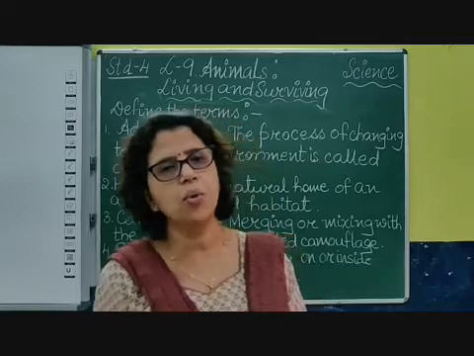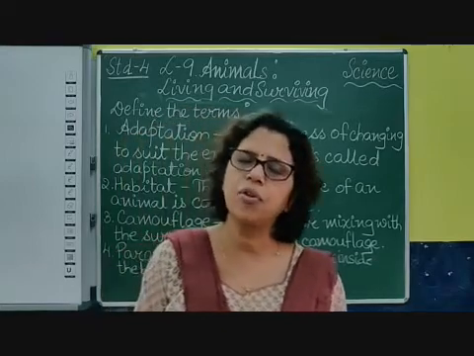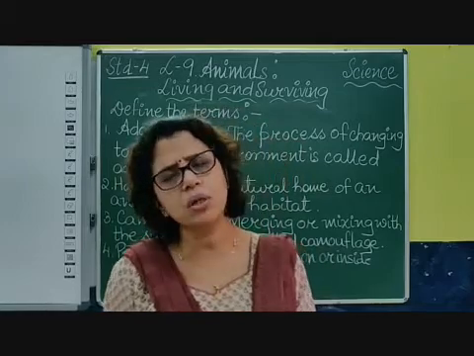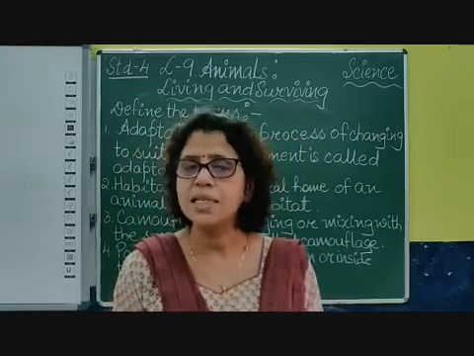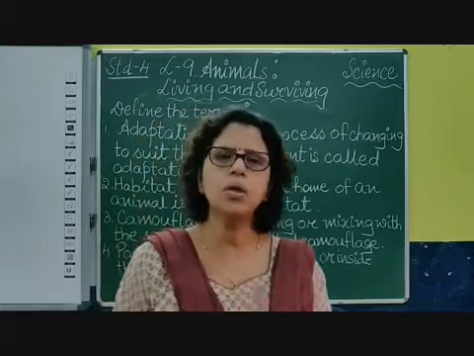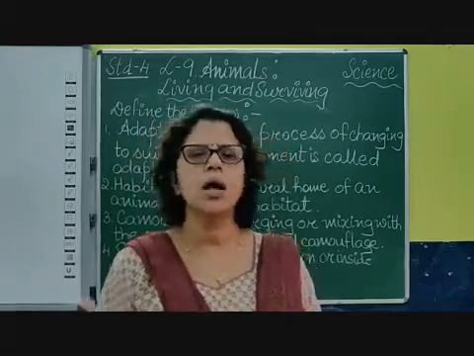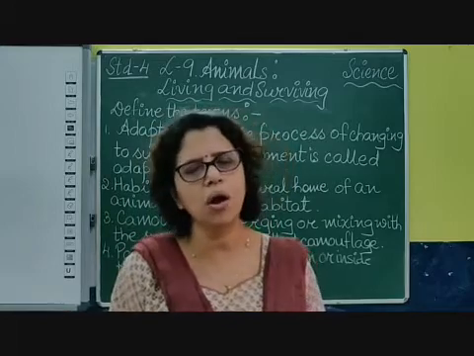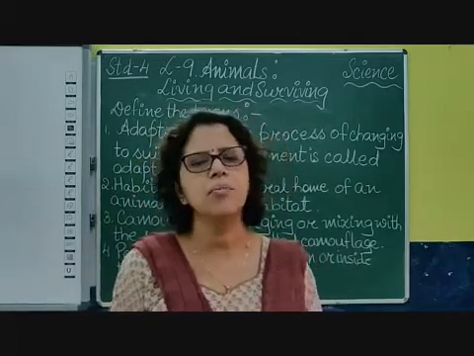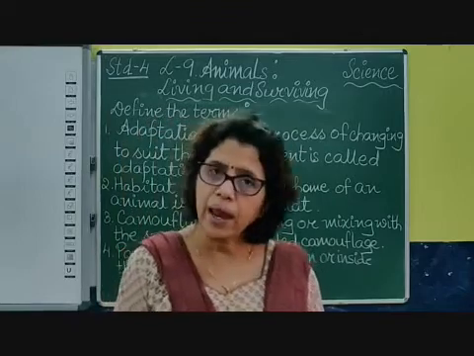Yes, remember arboreal. Animals that live in water are called aquatic animals. And animals that live both in water as well as on land are called amphibians. And lastly, animals that can fly are called aerial animals.